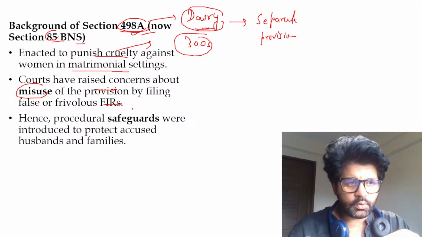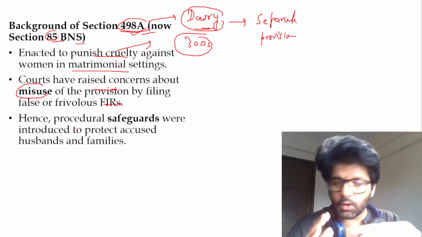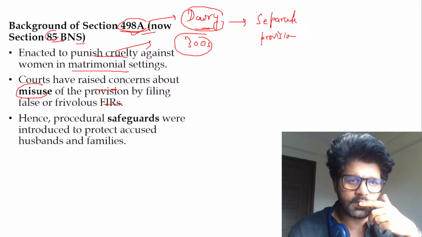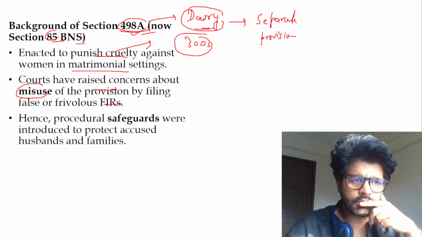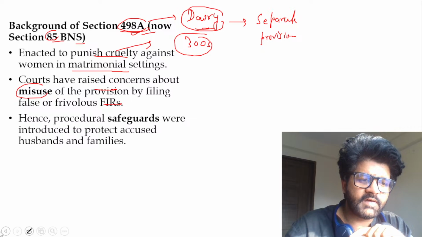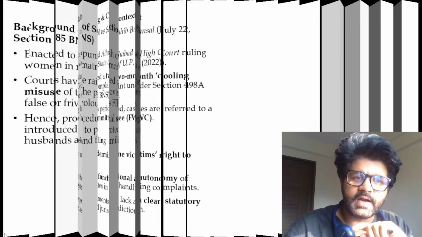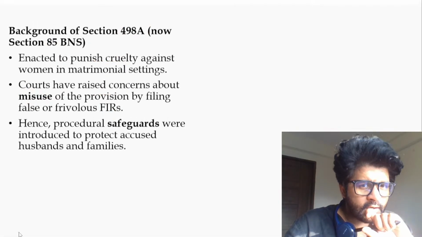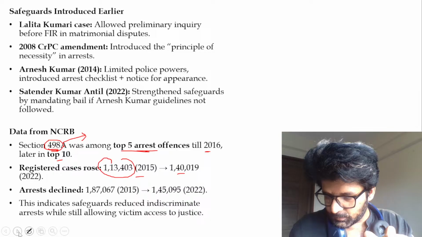Guys, am I okay, or am I still buffering? See, a doubt has been put in my mind, and now I'm so again. So hence procedural safeguards to prevent the frivolous cases. These Family Welfare Committees, 2 months cooling period, has been introduced so that immediate arrest is not happening. Cool. So hope you understood some part of this particular scenario.